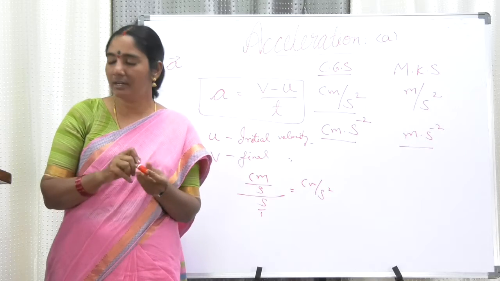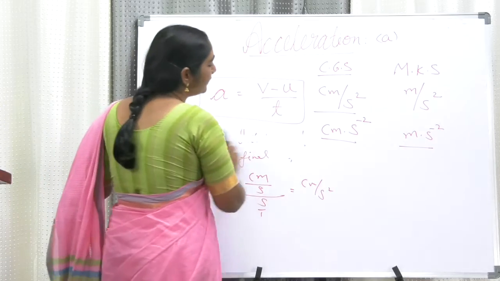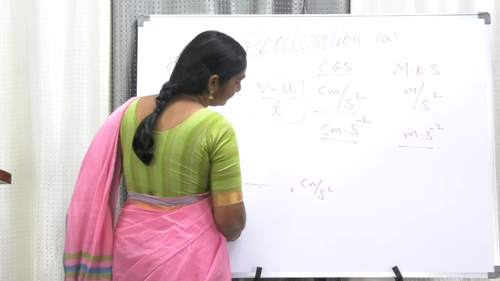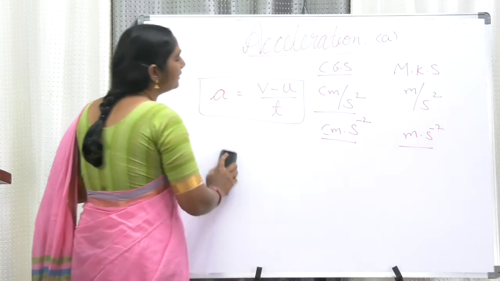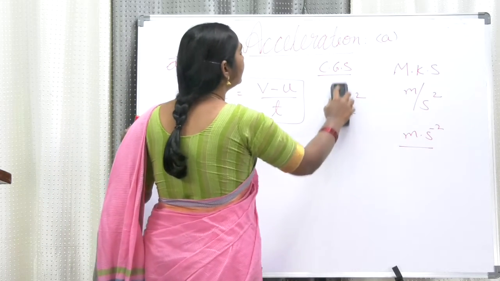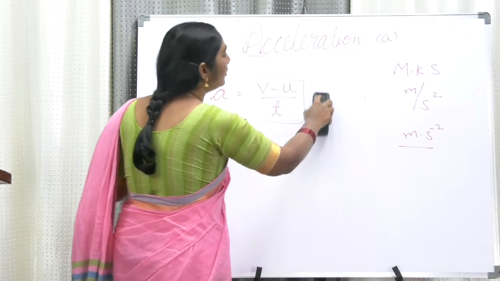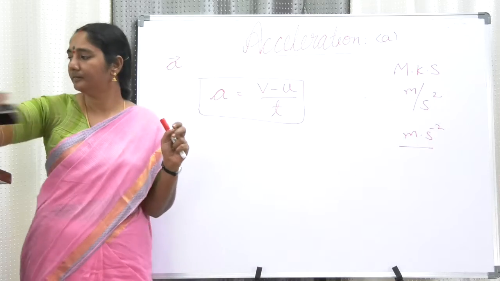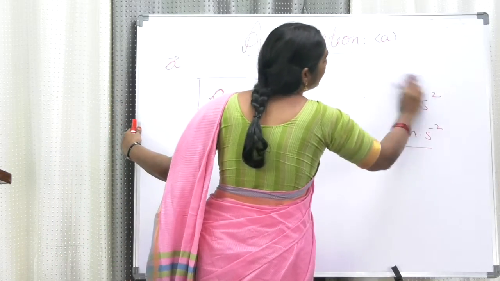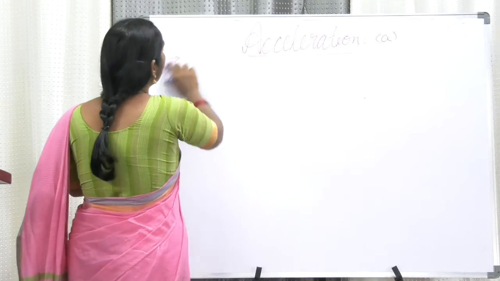Now let us try to understand the meaning of acceleration in a practical approach. For example, you are sitting on a bike and you started going on the bike. Now see my dear friends, your bike is having an accelerator on one side and a brake on another side. Right, now you are giving acceleration to your bike. When you are accelerating your bike, you observe that the speed of the bike is increasing.